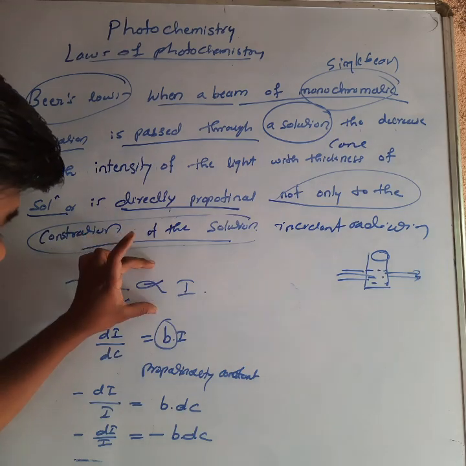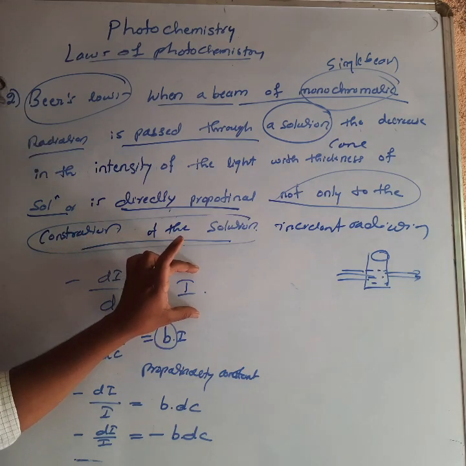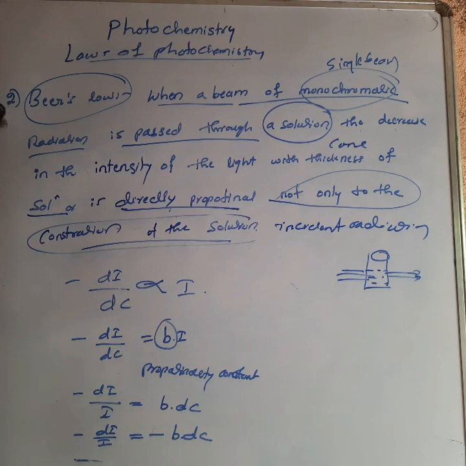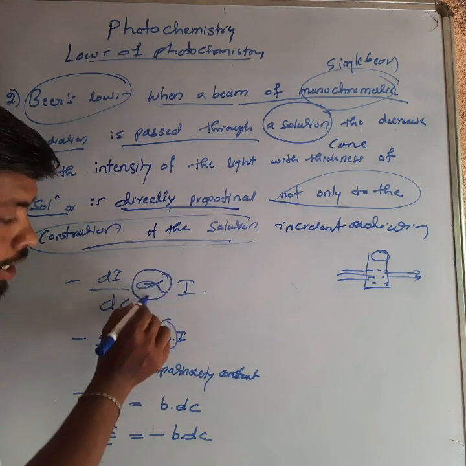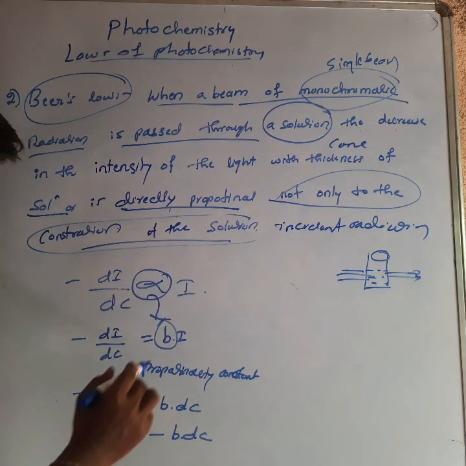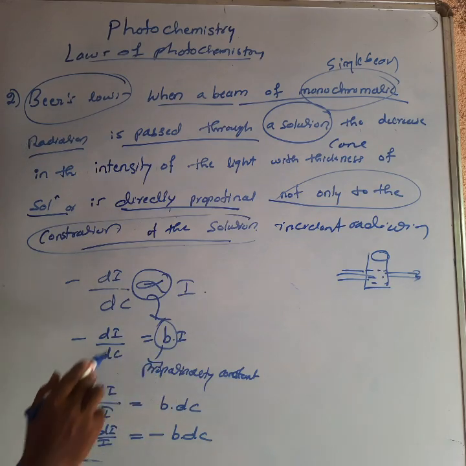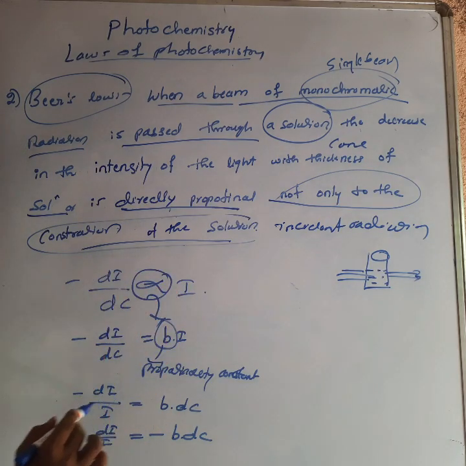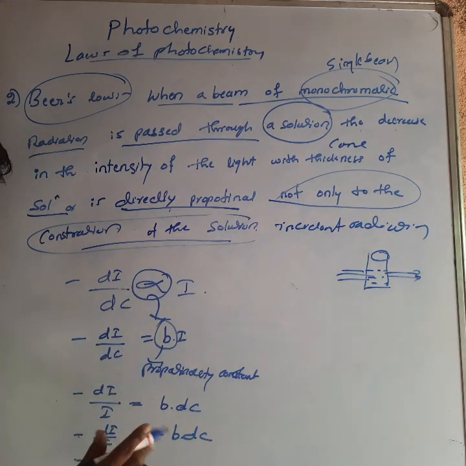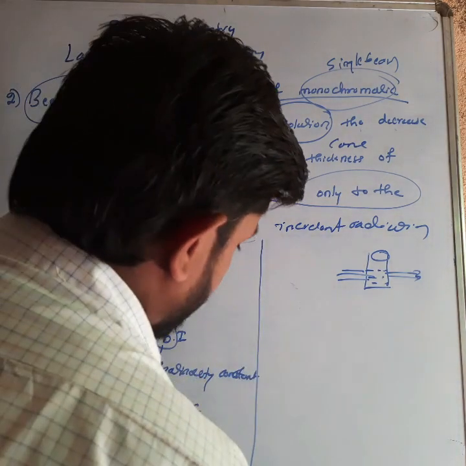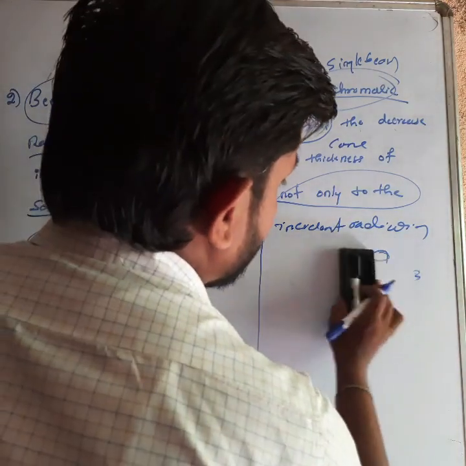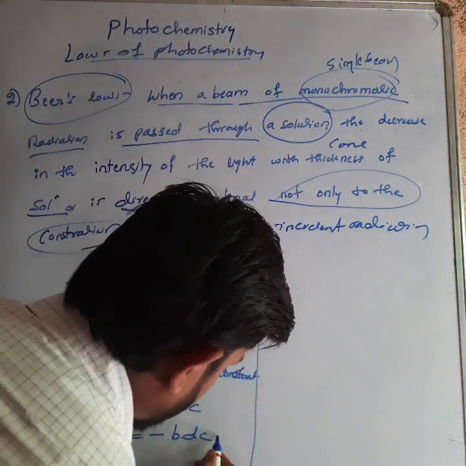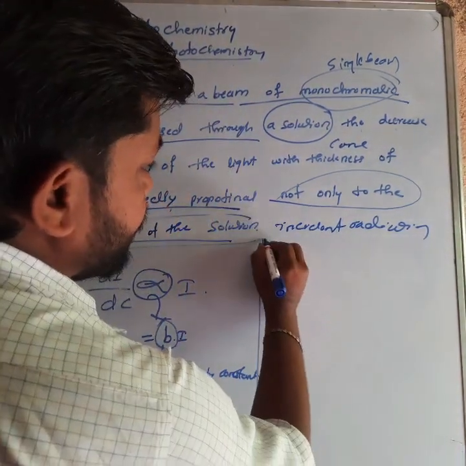I is directly proportional to the incident radiation. Understand? In the proportionality constant you can put b. b means proportionality constant. Just rearrange this equation: dI by I equal to b into dC. Interchange this minus sign: dI by I equal to minus b into dC. Then you can integrate this. Call it equation number 1.